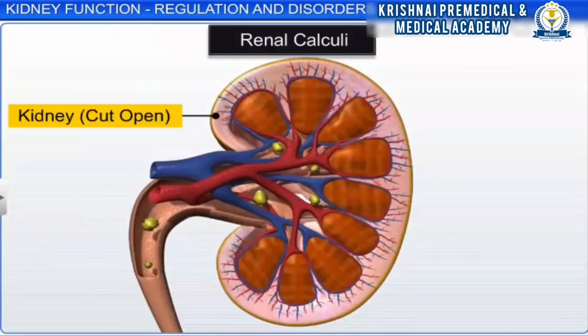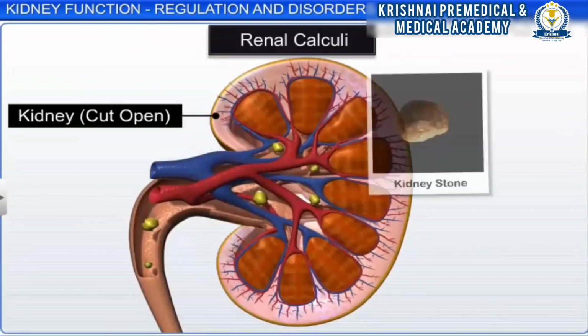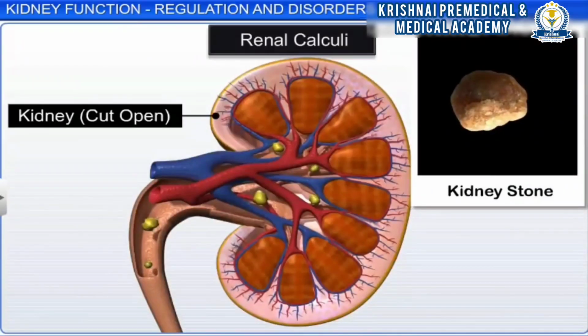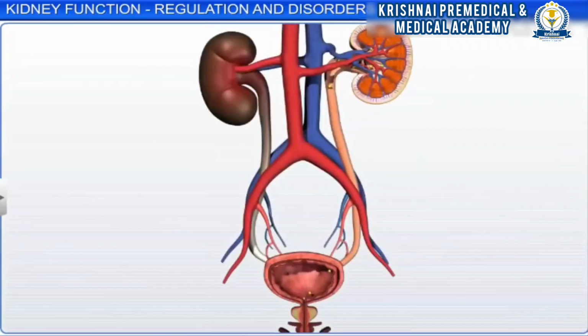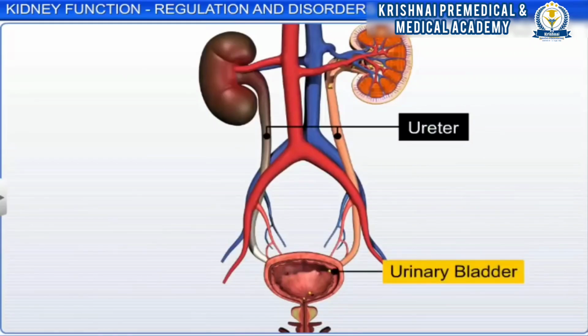Other disorders due to malfunctioning of the kidney include the formation of stones or insoluble masses of crystallized salt within the kidney, a condition known as renal calculi. These stones are usually salts of calcium, mainly calcium oxalate or calcium phosphate. Such stones are also formed in the ureter and urinary bladder.